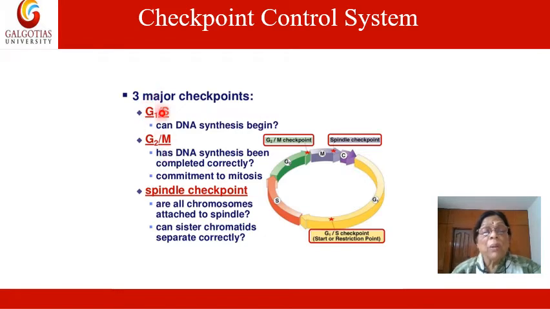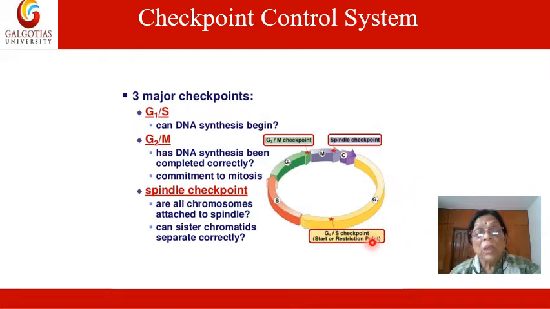So the first checkpoint is the G1/S phase, which decides whether DNA synthesis can begin or not. It is at this stage. As I have discussed in earlier classes, after cell division, the daughter cells start growing and become metabolically active.